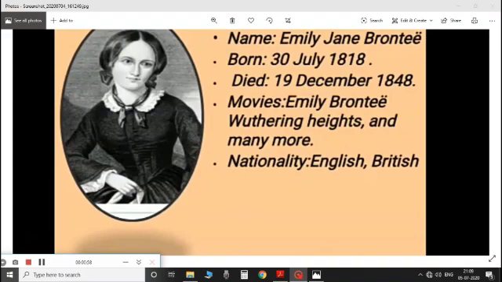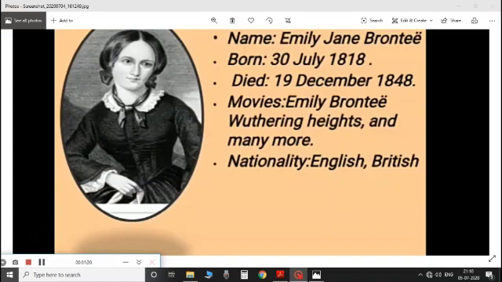Before moving to the poem, let us know about the poet. Emily Jane Bronte was born on 30th July 1818 and died in December 1848. She was an English novelist and a poet who is best known for her only novel Wuthering Heights, now considered as a classic of English literature. Emily was the third eldest of the four surviving Bronte siblings, between the youngest Anne and her brother Branwell. She wrote under the pen name Ellis Bell.